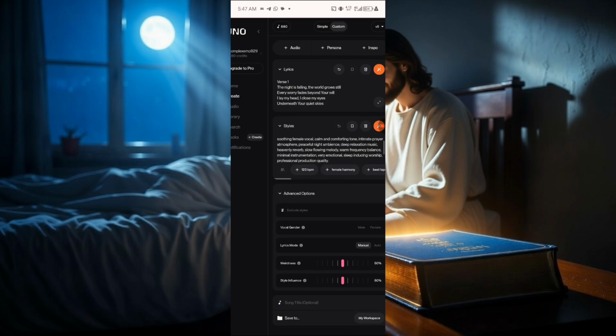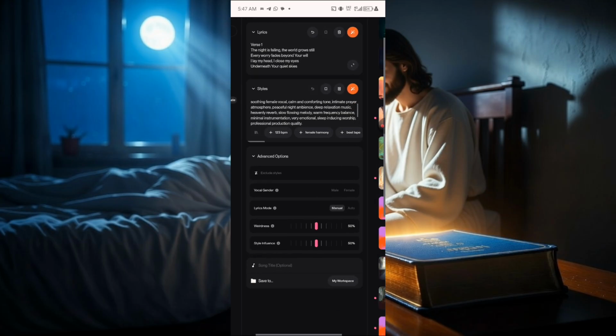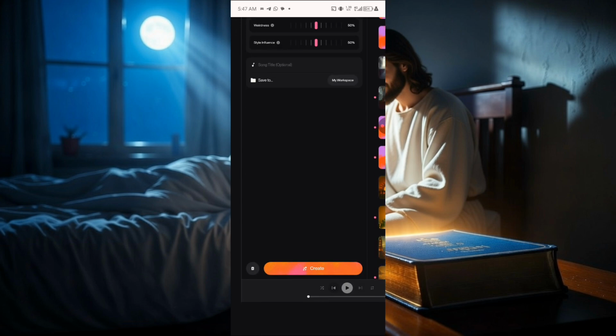Now come to advanced. So once I get to the advanced option, I'm going to click on female. So I'm going to click on female, then I can leave every other thing like this. Now I'm going to come to this down part. Once you get here, you're going to see create. So you click on create. Now let's wait for Suno AI to generate our song.